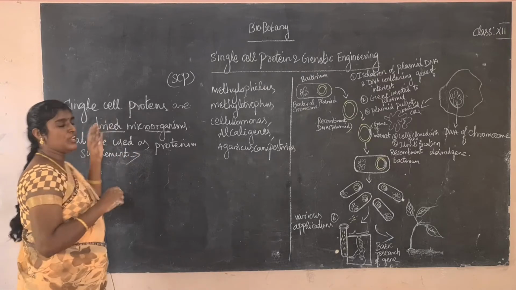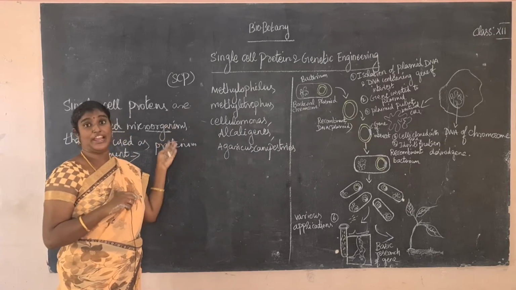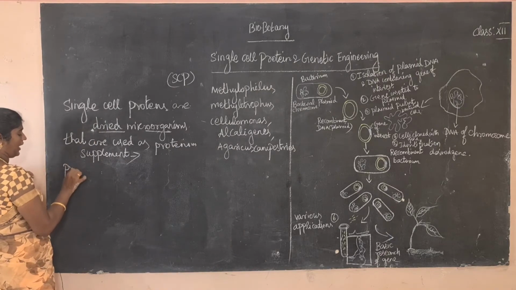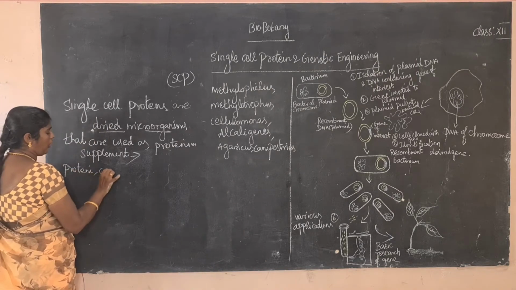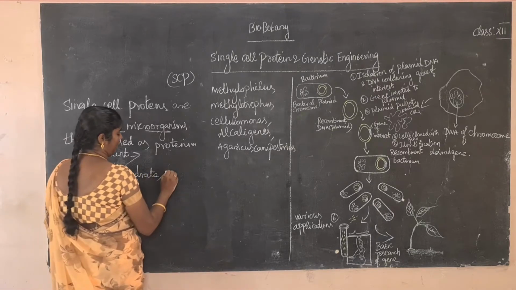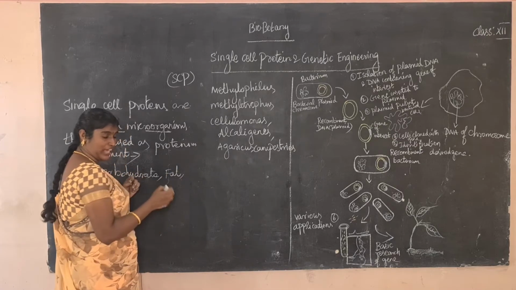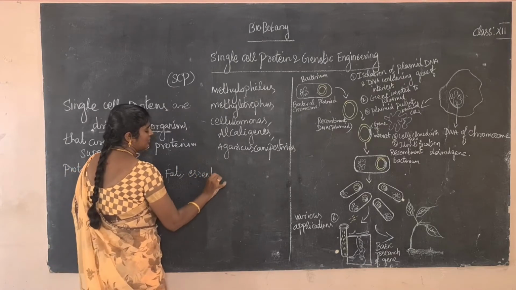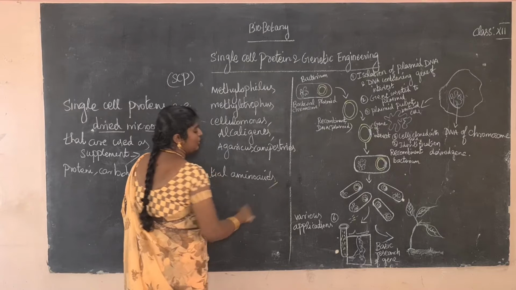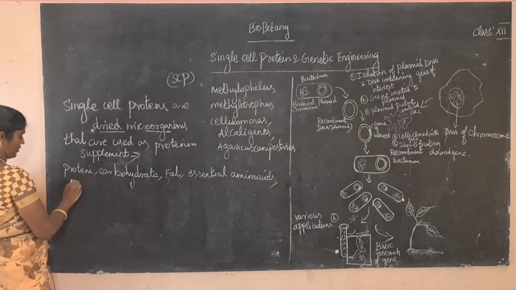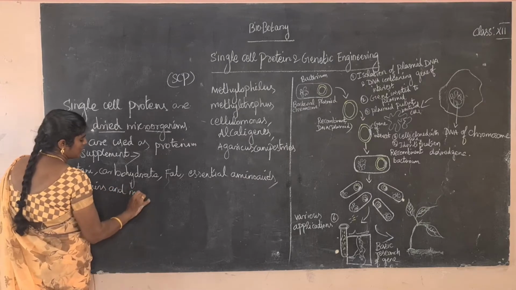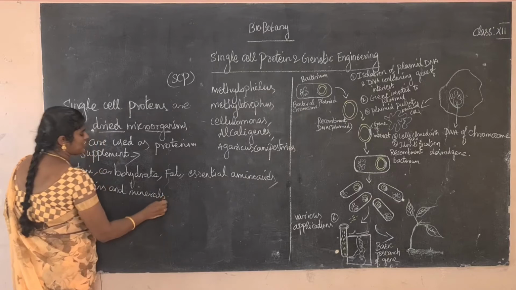Because single cell protein has high nutritive value, a high content of protein. What is the nutritive value? First, protein, then carbohydrate, fat and lipids, and essential amino acids. Next, vitamins and some minerals are also present.